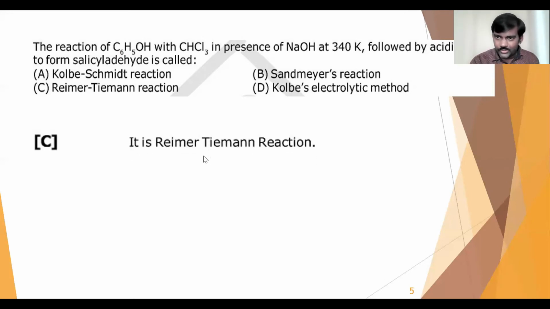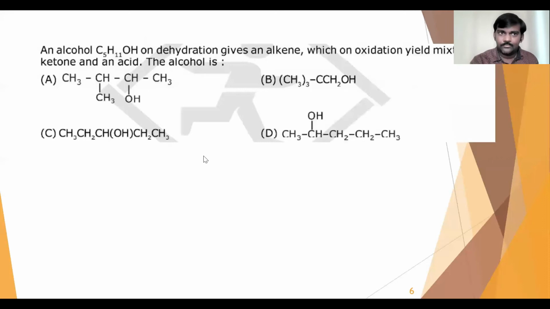Right, so next question. We have an alcohol C5H11OH. On dehydration it gives an alkene, which on oxidation yields a mixture of a ketone and an acid. What is that alcohol? So let us start with option A then.